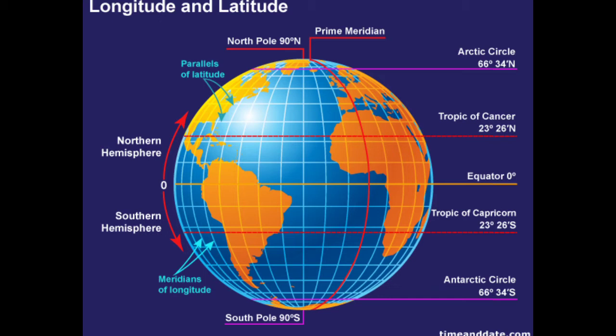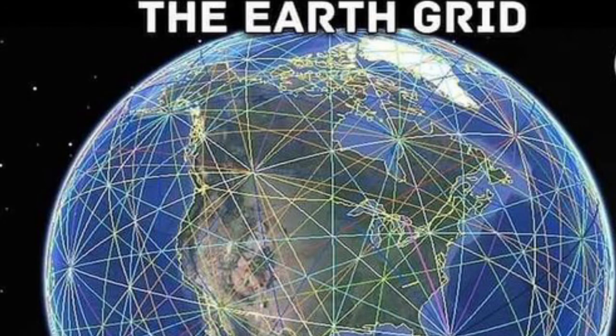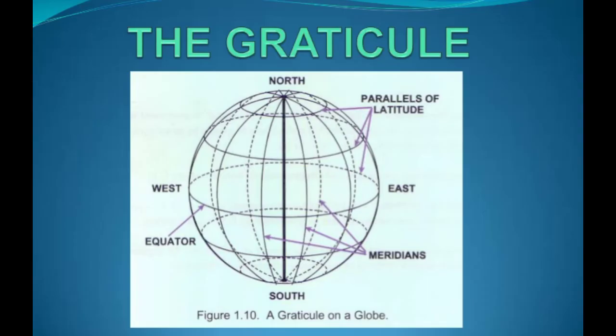To know the position, distance and direction, east and west or north and south, a network of lines are drawn on the globe. These are known as lines of latitudes and longitudes. The horizontal lines are the lines of latitudes and the vertical ones are the lines of longitudes. These lines intersect each other at right angle and create a network called grid or graticule.